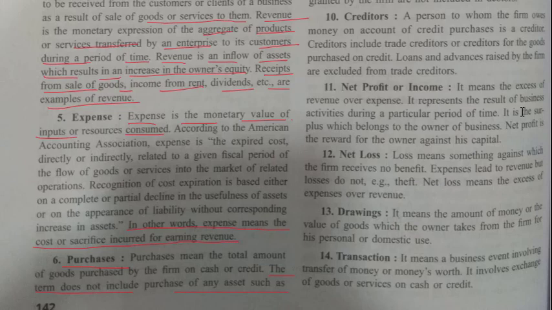And net loss. Loss means something against which the firm receives no benefit. Expenses lead to revenue, but losses do not. So here, loss means something against which the firm receives no benefit, right? Example, theft. Net loss means the excess of expenses over revenue. So if I have more expenses and less revenue, then that difference is net loss. And if I have more revenue and less expense, then the difference is net profit or net income.